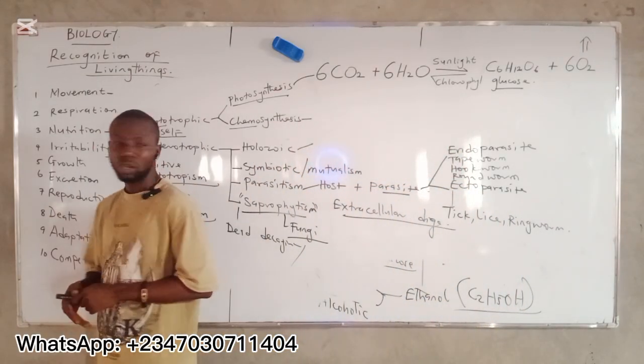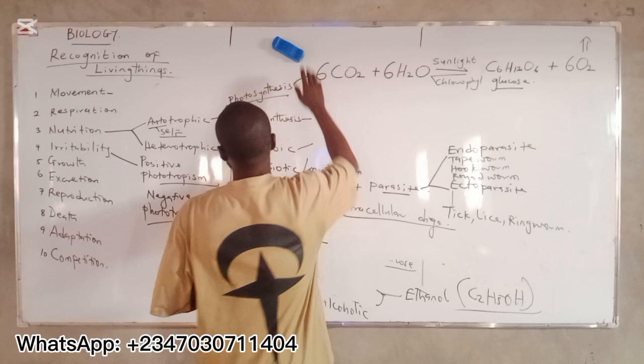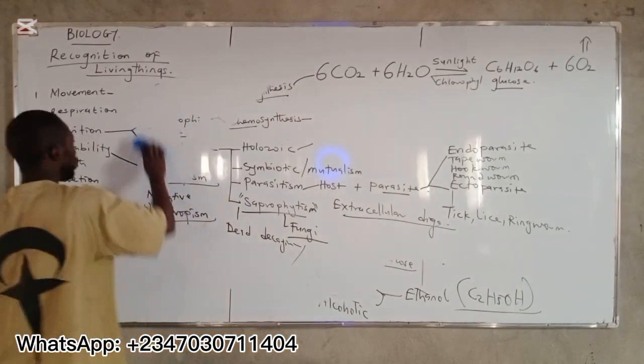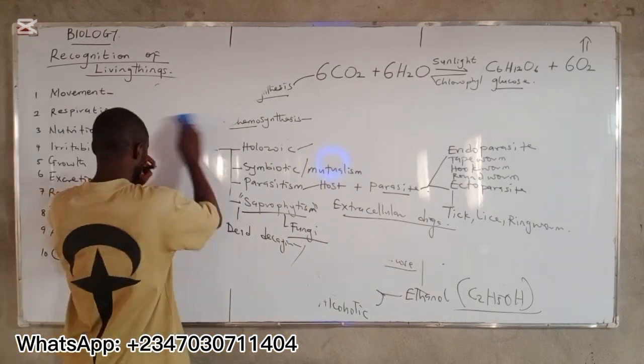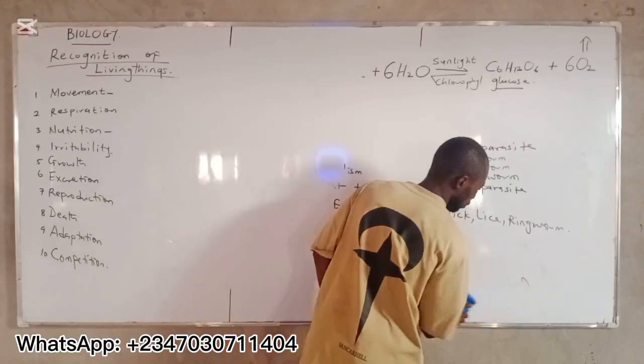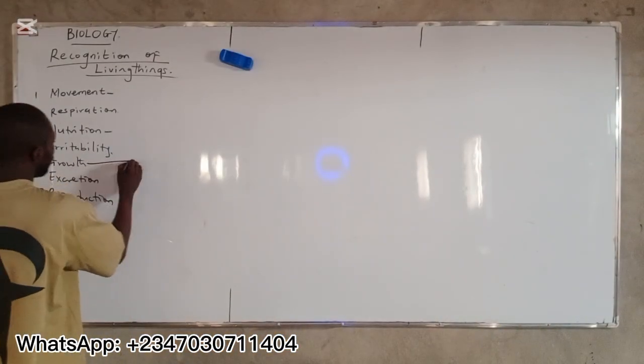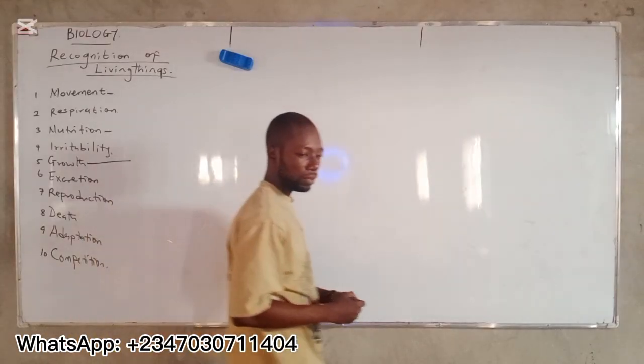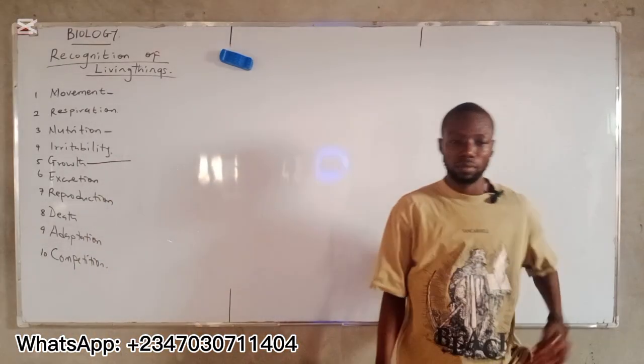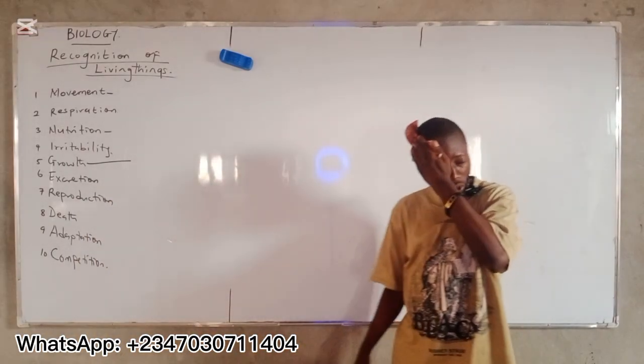Next we are going to look at on the board is growth. Let's look at growth. Growth is what?